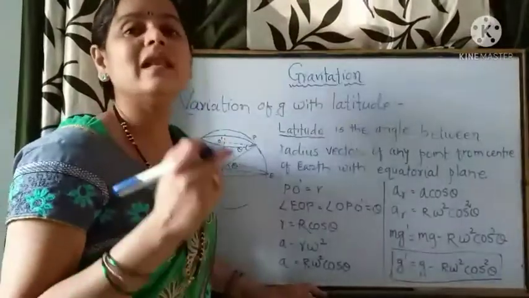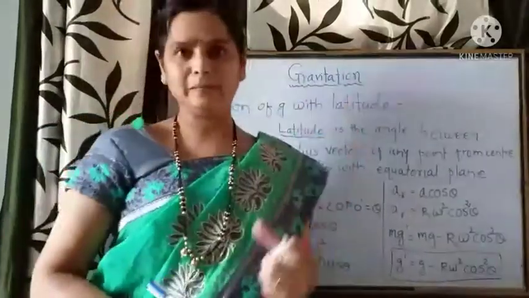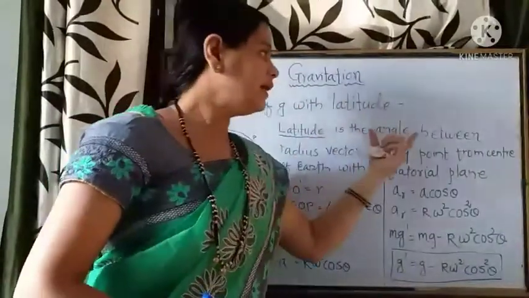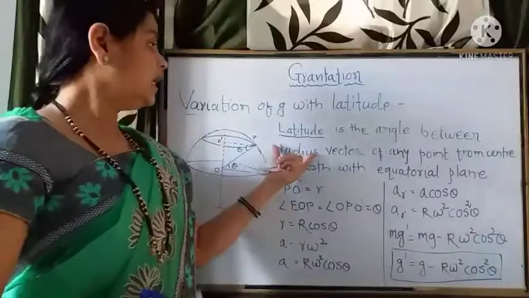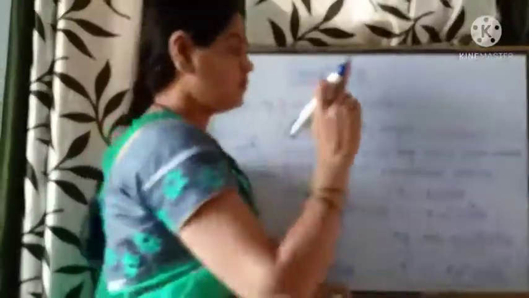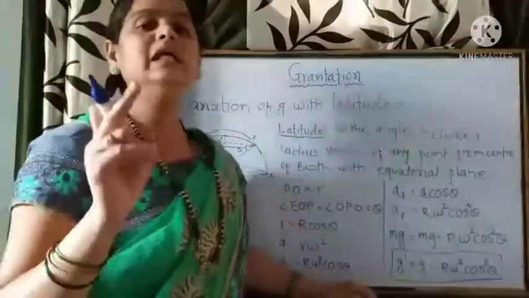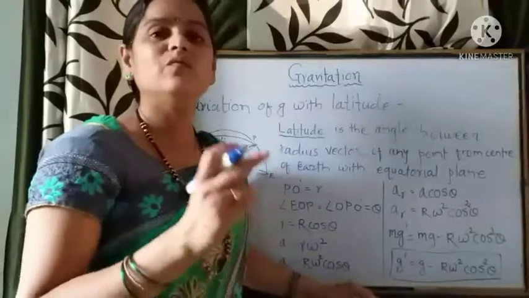See what this latitude is. Latitude is the angle between the radius vector of any point from the center of the earth and the equatorial plane. What does it mean?